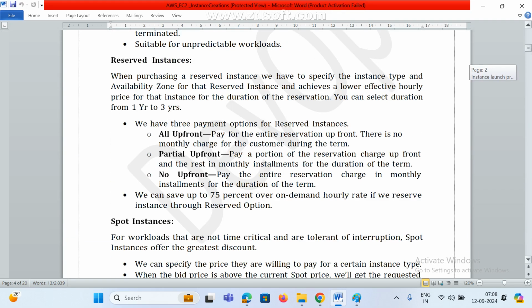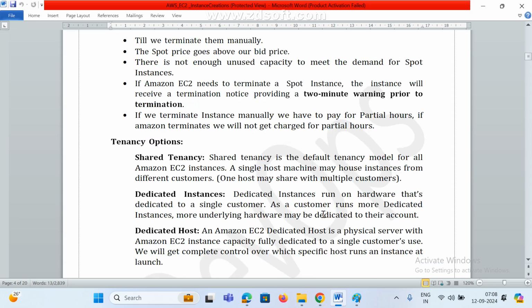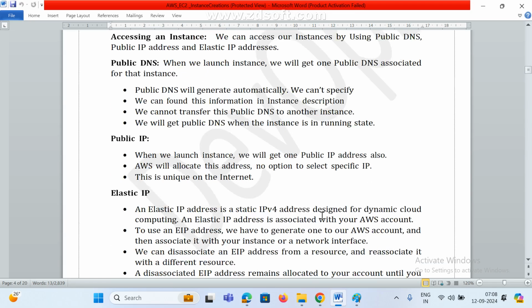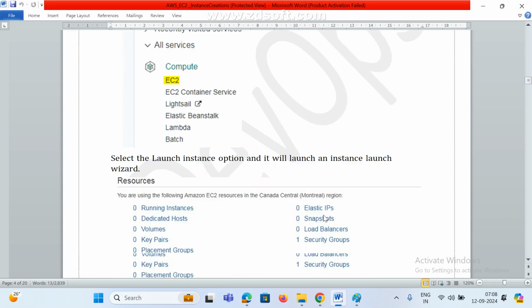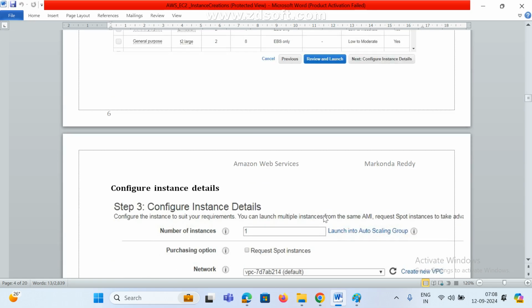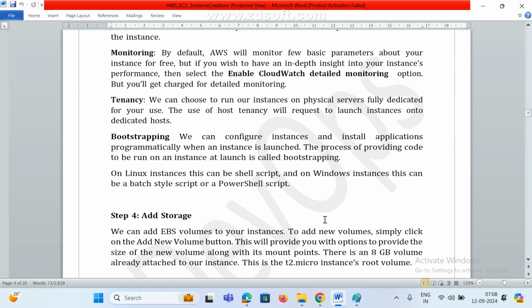So ask your friends, your brothers, anyone. Anyway, we are not going to pay any amount. We are mostly using the free tier only, so we can follow that.